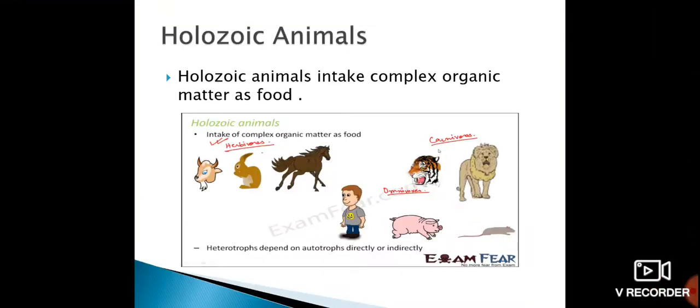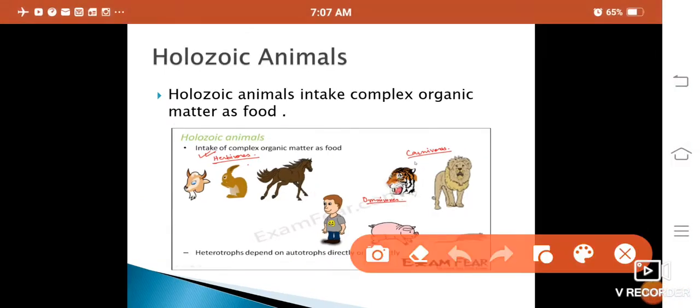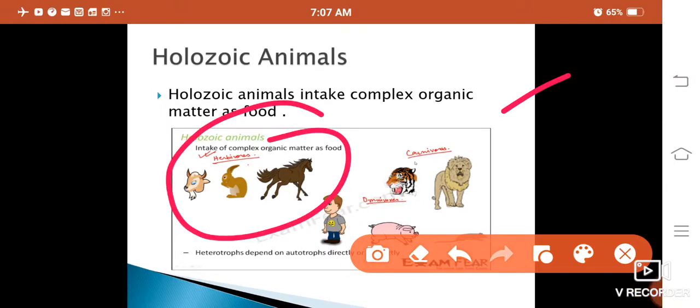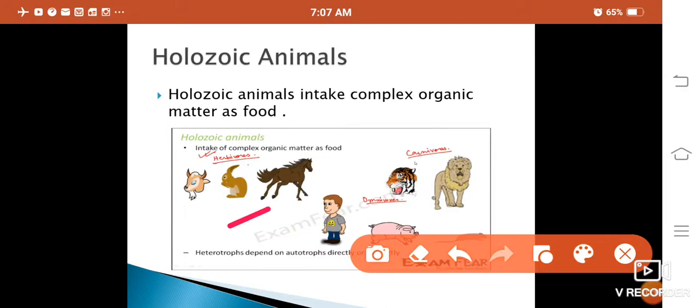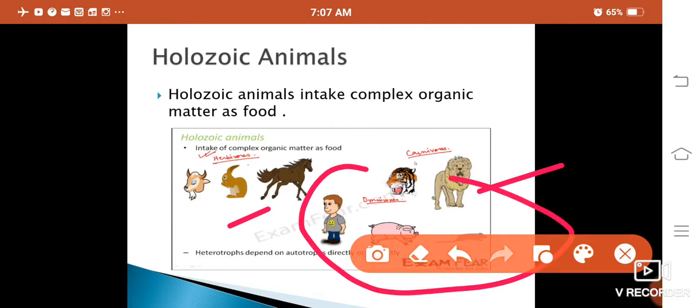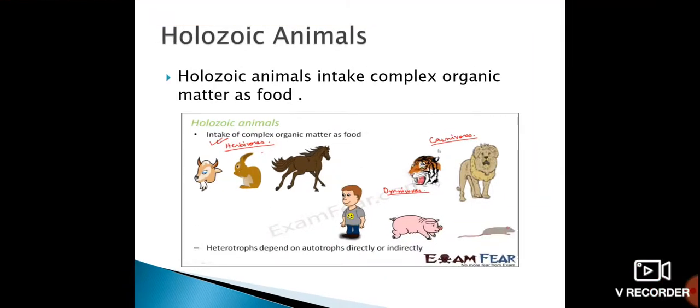Holozoic animals are those animals which take in complex organic matter as food. Examples are goat, rabbit, horse, tiger, lion, pig, rat, and human beings also. These are further categorized into three parts: herbivores, carnivores, and omnivores.